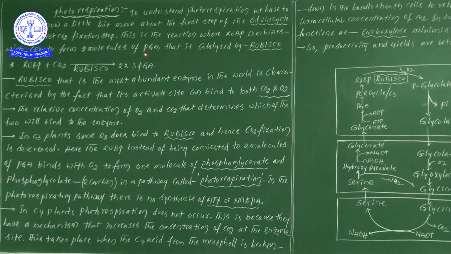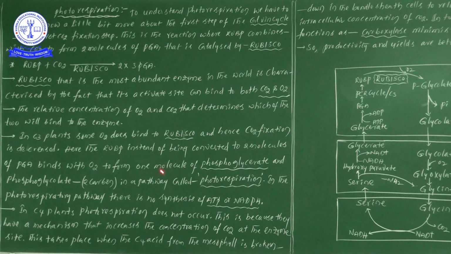Students, suppose the carbon dioxide levels are more, then RuBP receives the carbon dioxide, and in the presence of the Rubisco enzyme, two molecules of 3-phosphoglyceric acid are formed. But when RuBP binds with oxygen, one phosphoglyceric acid is formed.